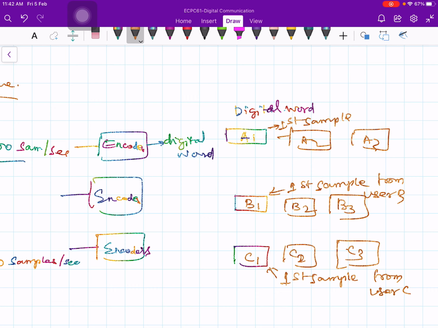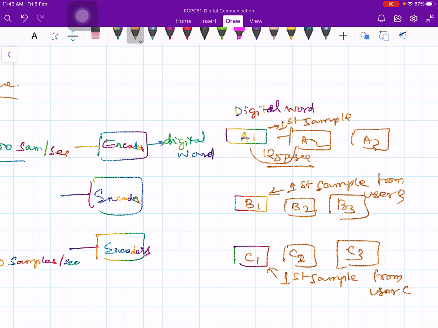Now the gap between A1 and A2, that is the first and the second byte from user A, is obviously the reciprocal of 8 kilohertz, which is 125 microseconds.